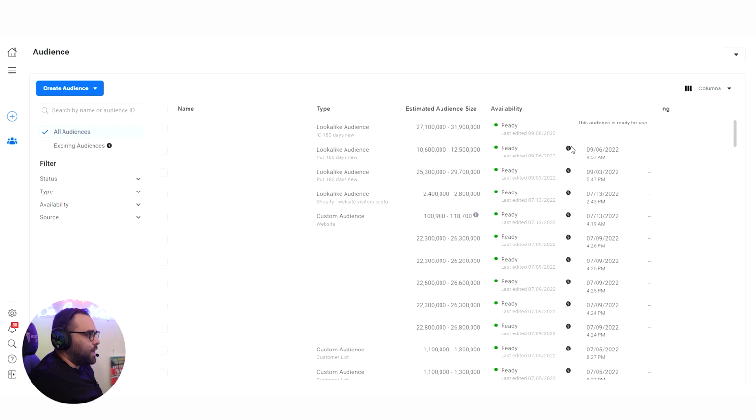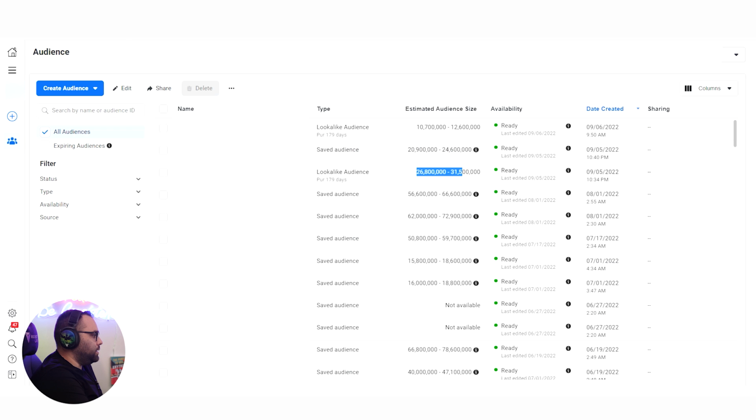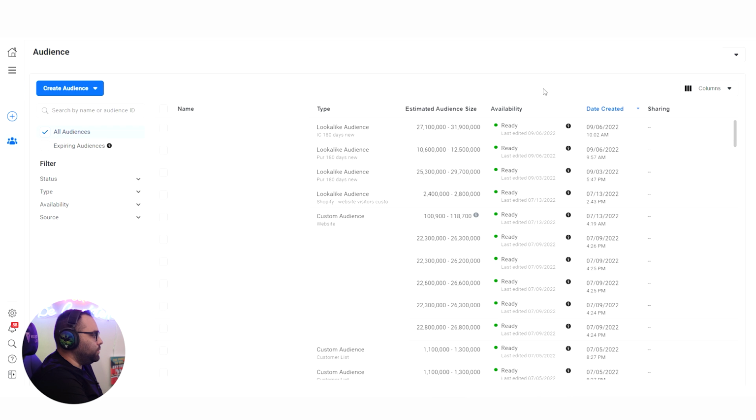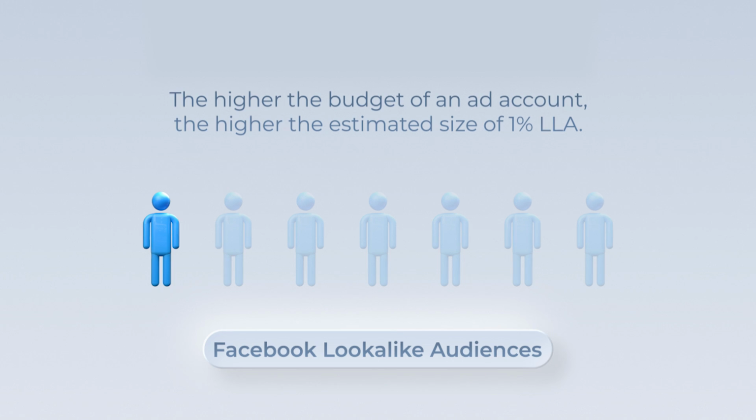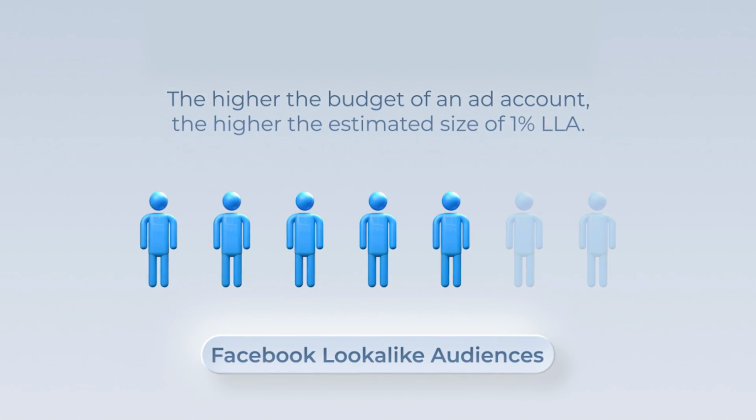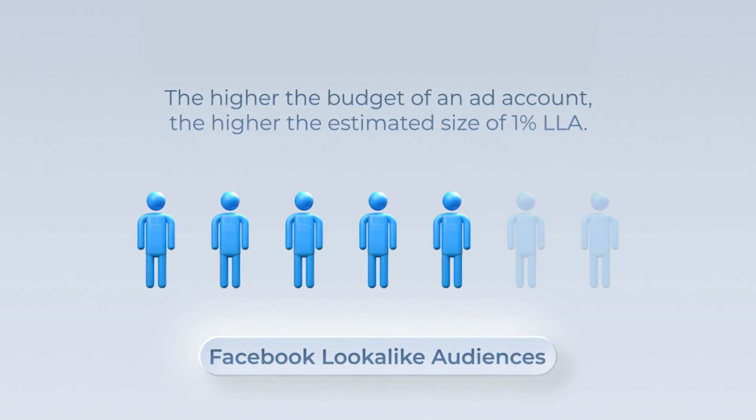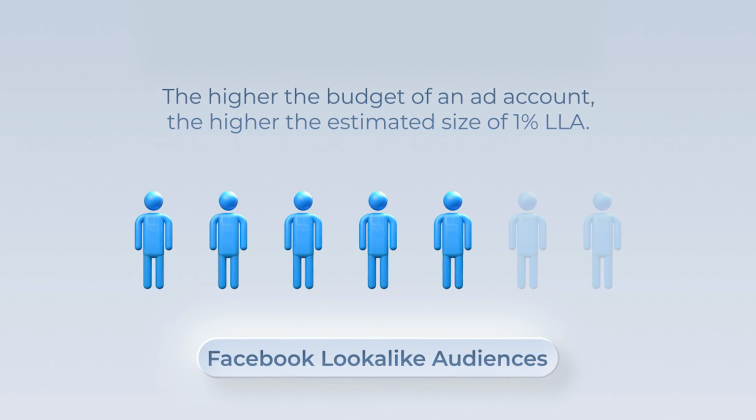So in this ad account, while the previous 1% worldwide was, I believe, 26 to 31, on this ad account we can see that the 1% lookalikes goes from 25 to 29. Why? The previous ad account had more data, more spend, and a stronger, bigger pixel. So I realized that the more an ad account has spent, the higher the estimated audience size of the 1% lookalike is going to be.